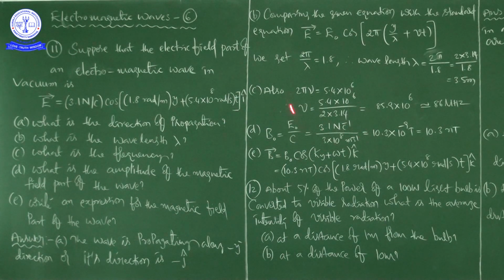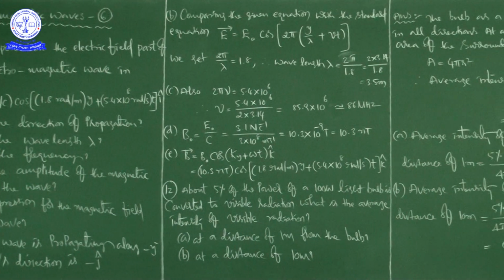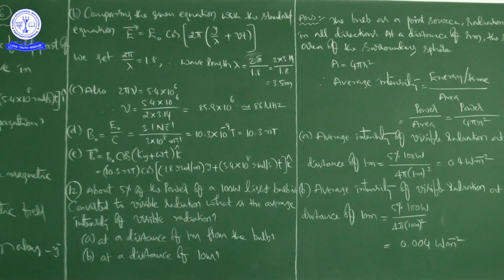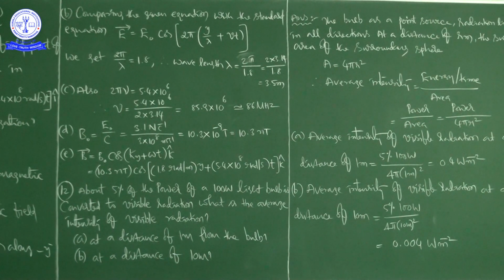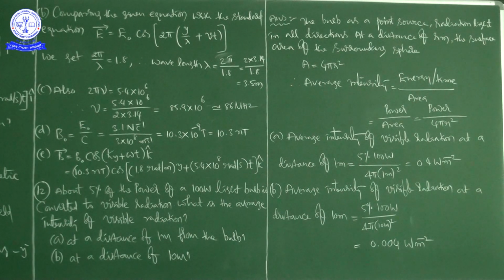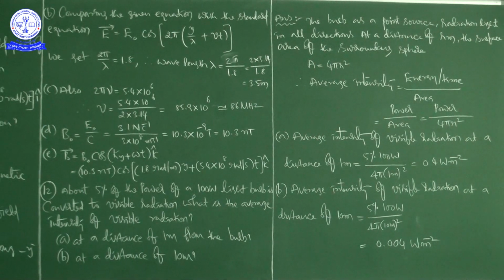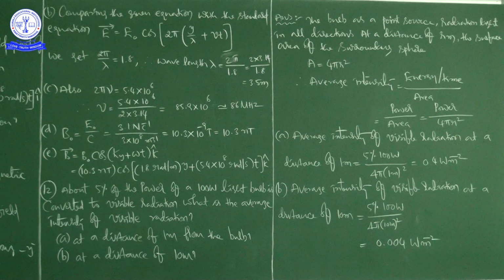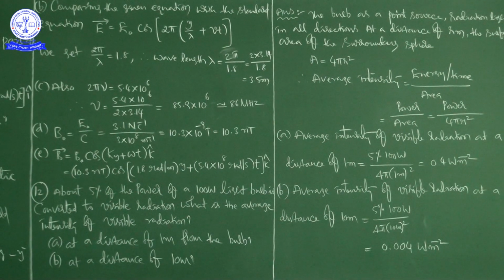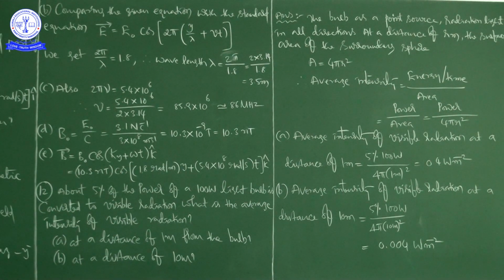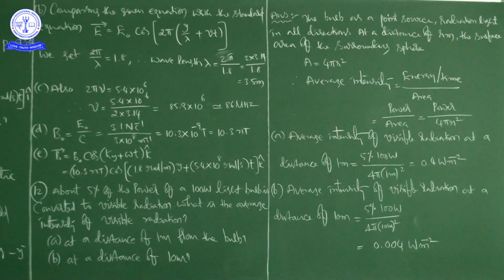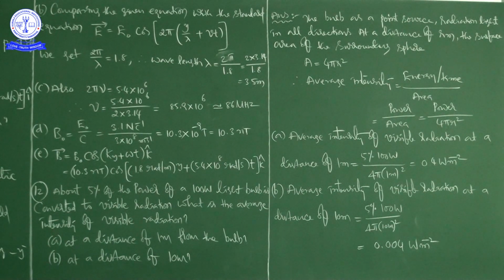So it is 3.1 Newton per Coulomb divided by 3 into 10 power 8 meter per second, which is equal to 10.3 into 10 to the power of minus 9. So that we are getting 10.3 nano Tesla. So nano refers to 10 power minus 9. So here the amplitude of the magnetic field part of the wave is 10.3 nano Tesla. Okay, right.